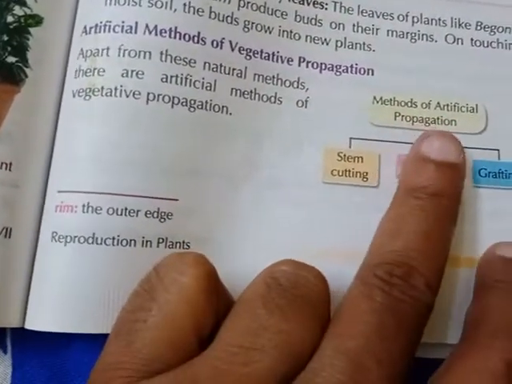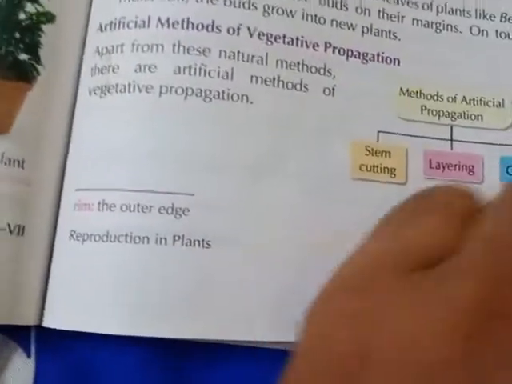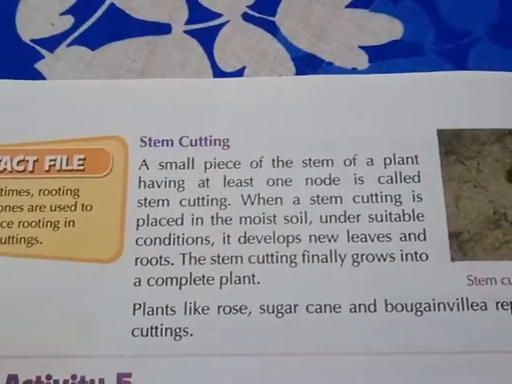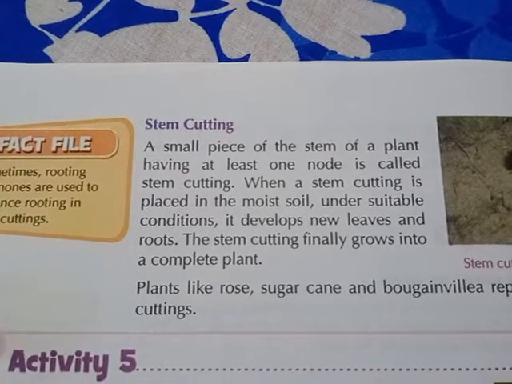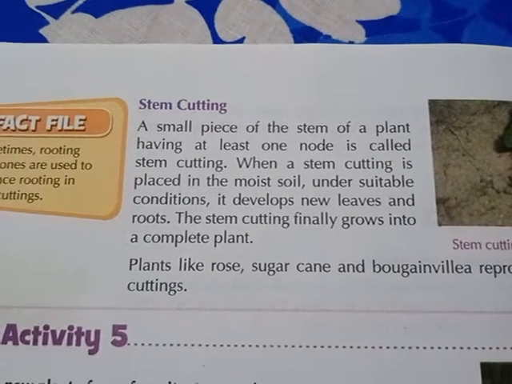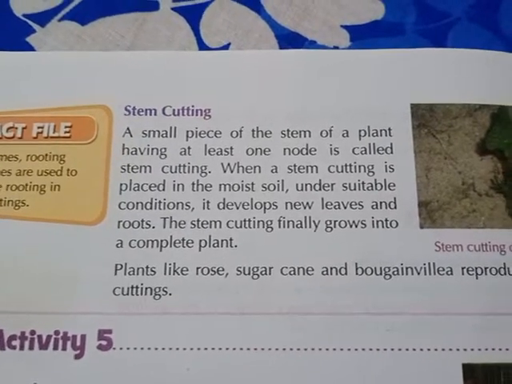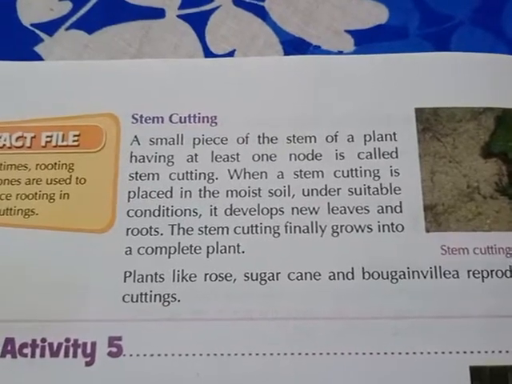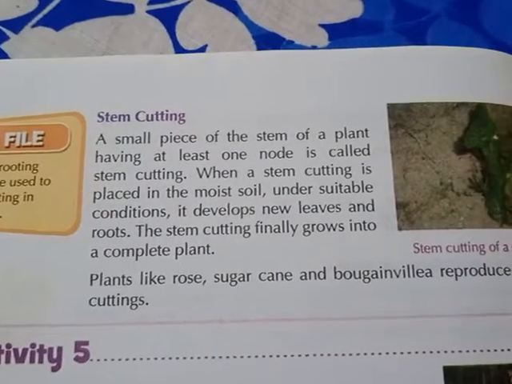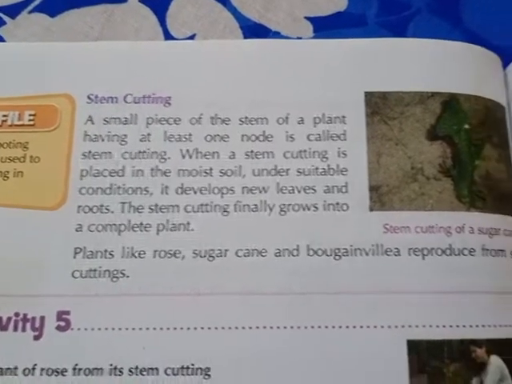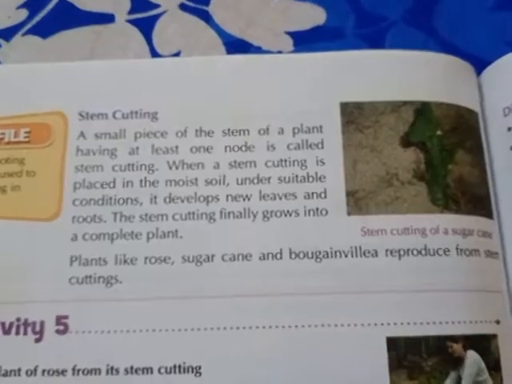The methods of artificial propagation: stem cutting, layering and grafting. Stem cutting: a small piece of stem of a plant having at least one node is called a stem cutting. When a stem cutting is placed into moist soil under suitable conditions, it develops new leaves and roots. The stem cutting finally grows into a complete plant, like rose, sugarcane, etc.